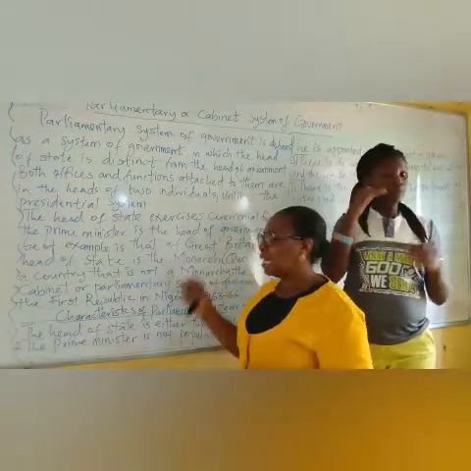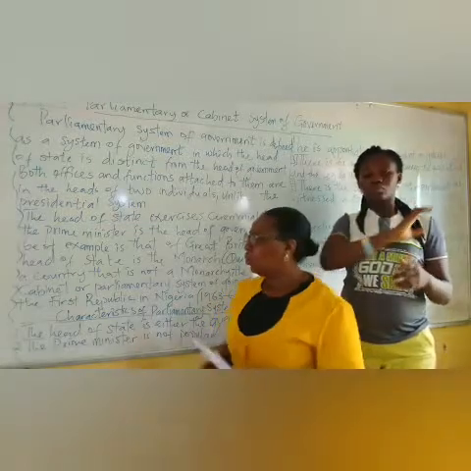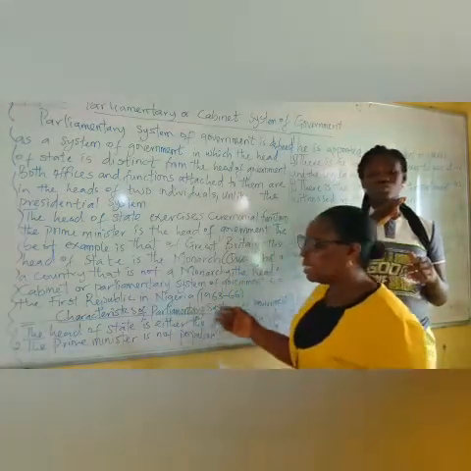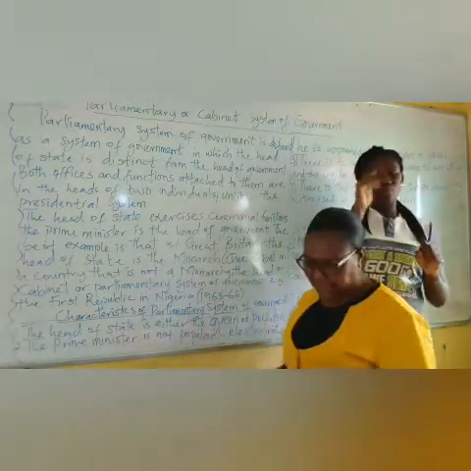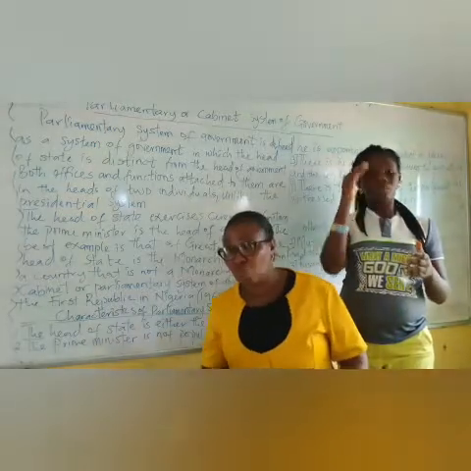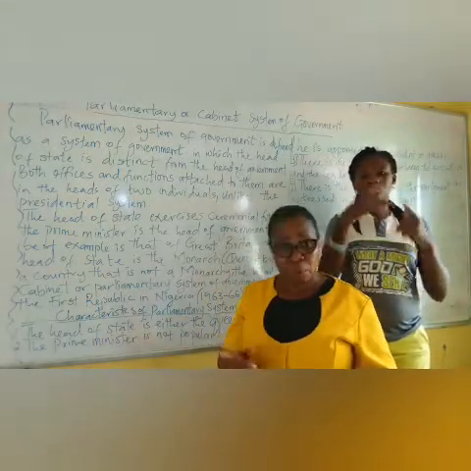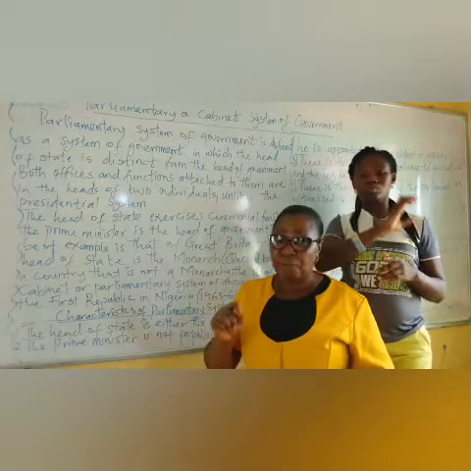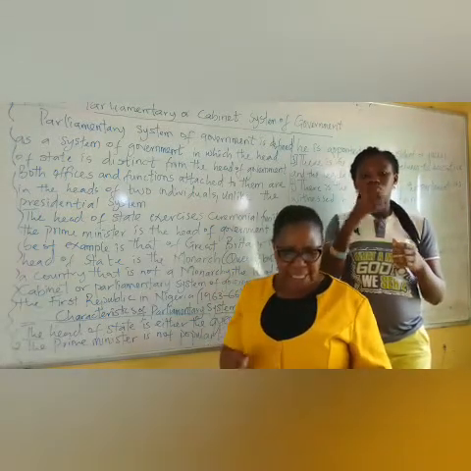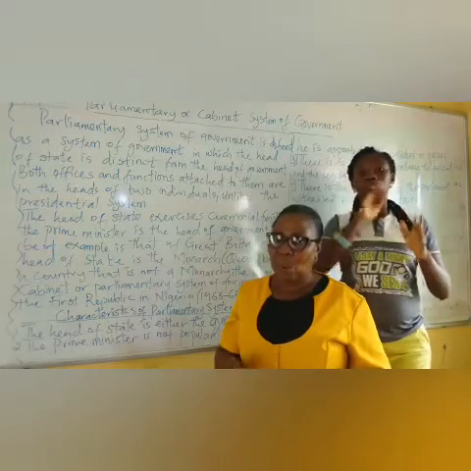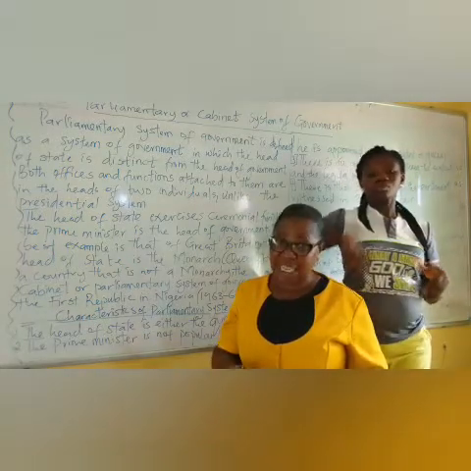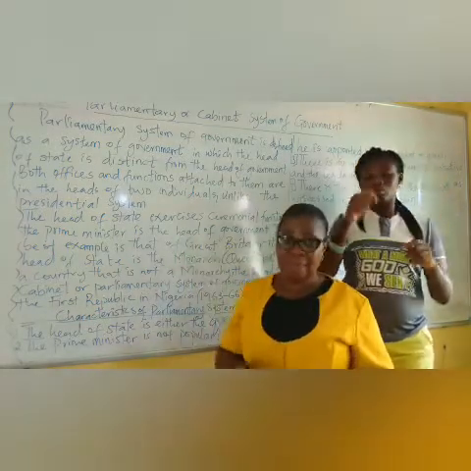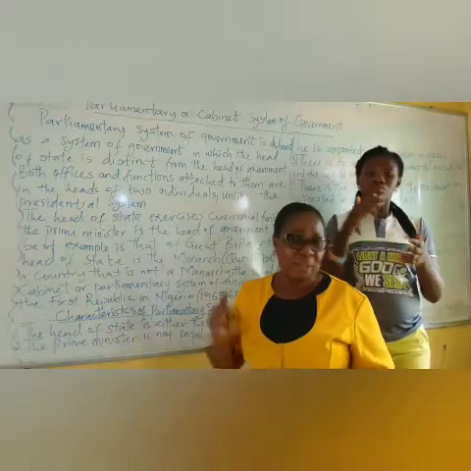Now, what are the characteristics of this system of government? One of them is that the head of state is either the queen or the president. Like in the case of Great Britain, the queen is the head of state.